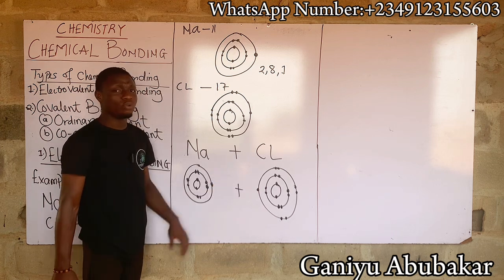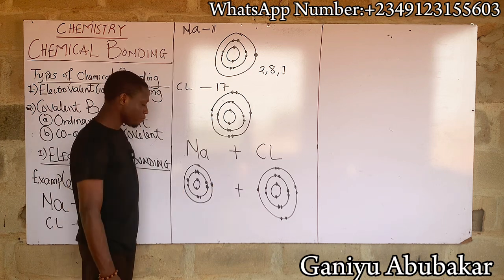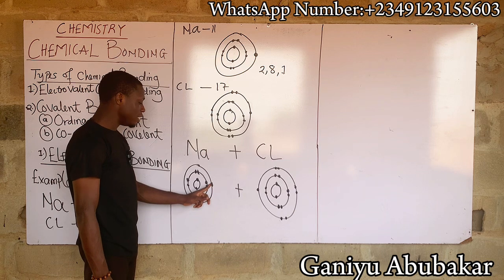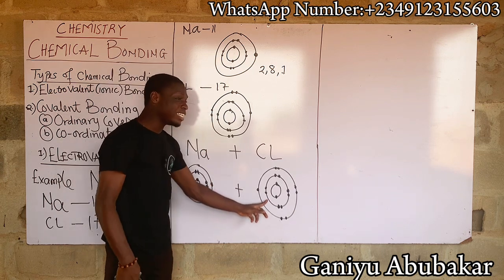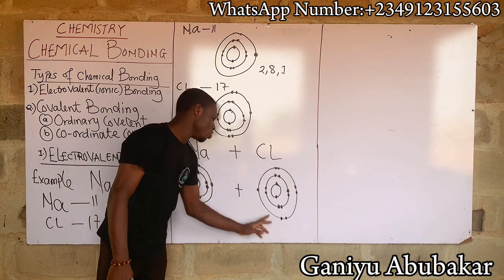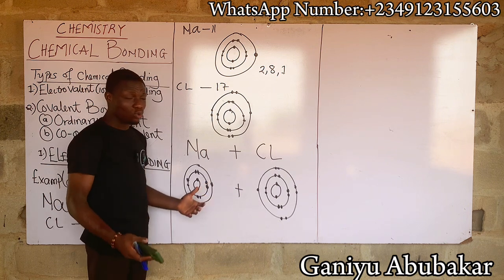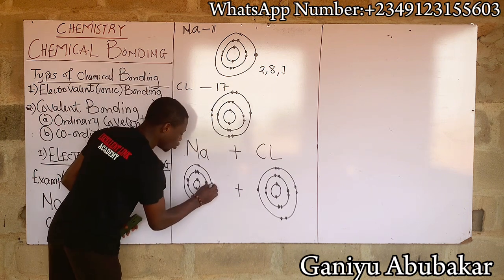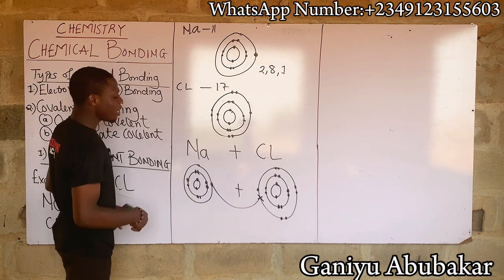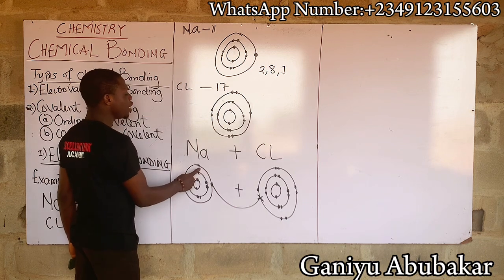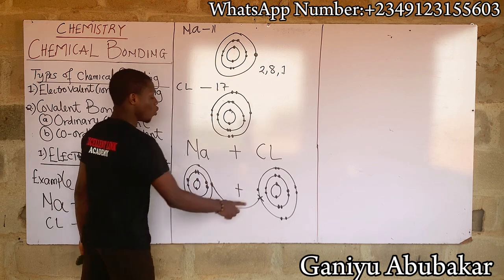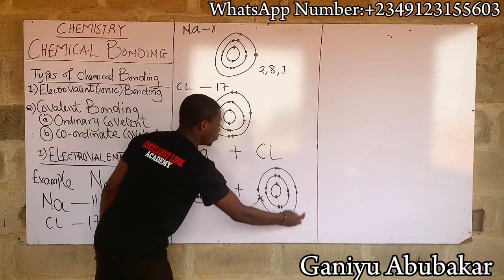So how can this be stable? The stability now depends on this. Look up please. It's easier for me to transfer this 1 electron in sodium to chlorine than to transfer all 7 electrons down here. That would be more complex and stressful. So the easiest is to transfer this electron to chlorine. Let me call the transferred electron a cross. Observe that sodium has now transferred the 1 electron in its outer shell to chlorine, so that chlorine can become an octet and become stable, right?